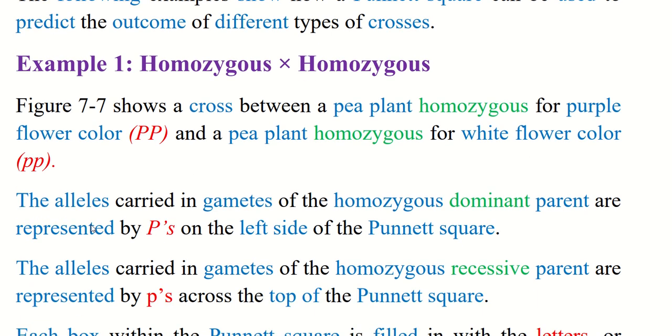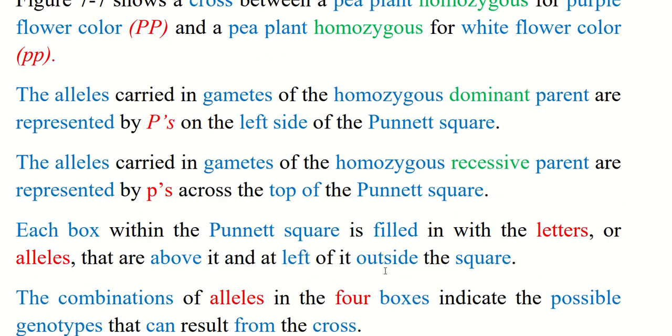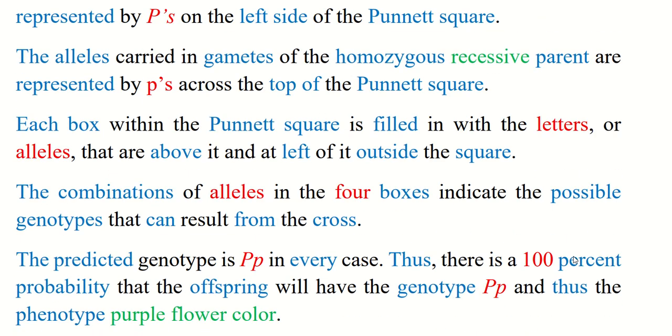The alleles carried in the gametes of the homozygous dominant parent are represented by capital P's on the left side of the Punnett square, and the alleles carried in the gametes of the homozygous recessive parent are represented by small p's across the top of the Punnett square. Each box within the Punnett square is filled with the letters, or alleles, that are above it and to the left outside the square. The combination of alleles in the four boxes indicates the possible genotypes that can result from the cross.